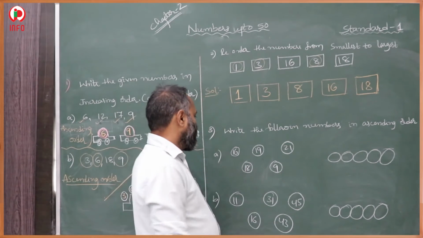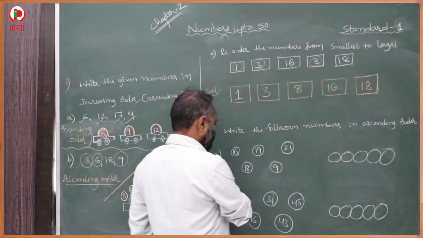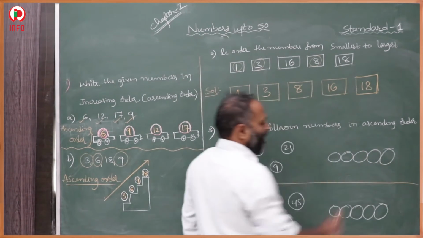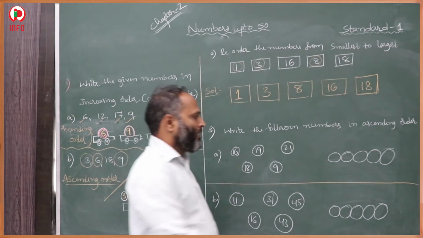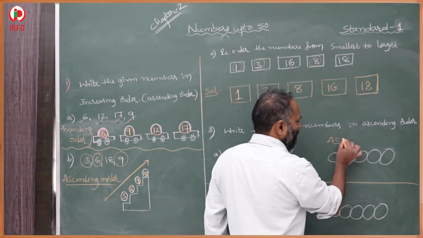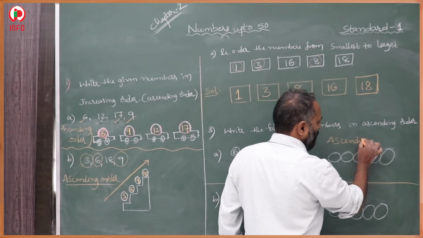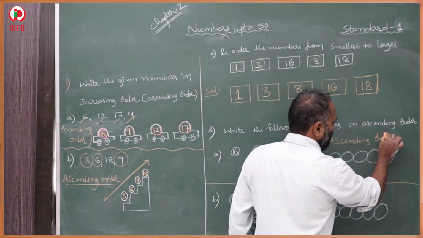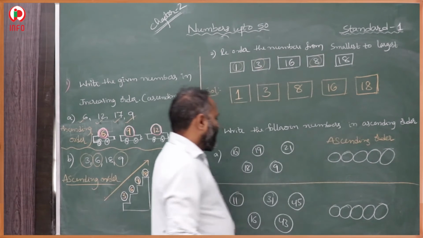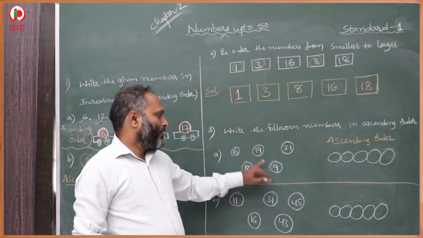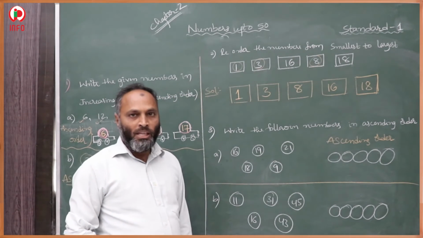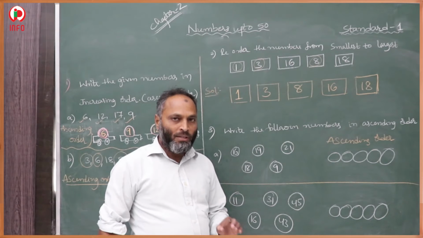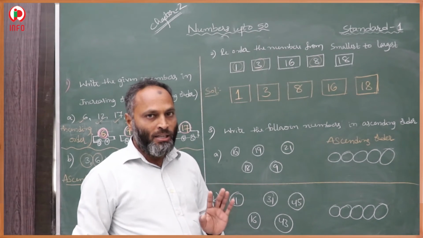Now you also find the ascending order. Same question. Here we have to write ascending order. Here 5 numerals are there. In these 5 numerals, first we have to check which is a single digit.